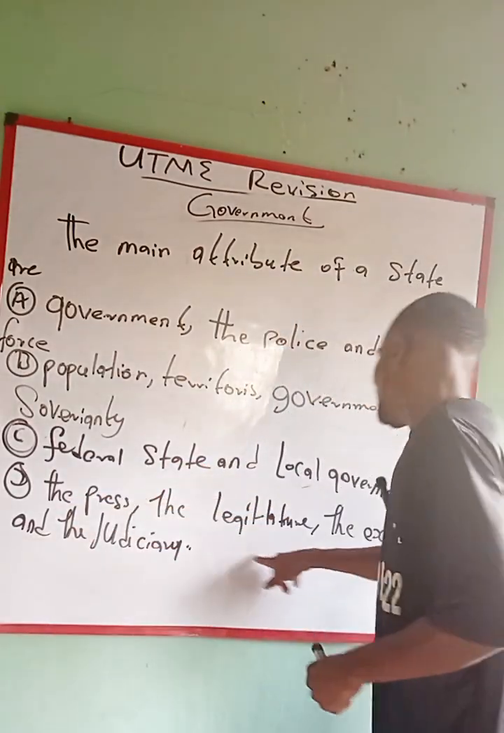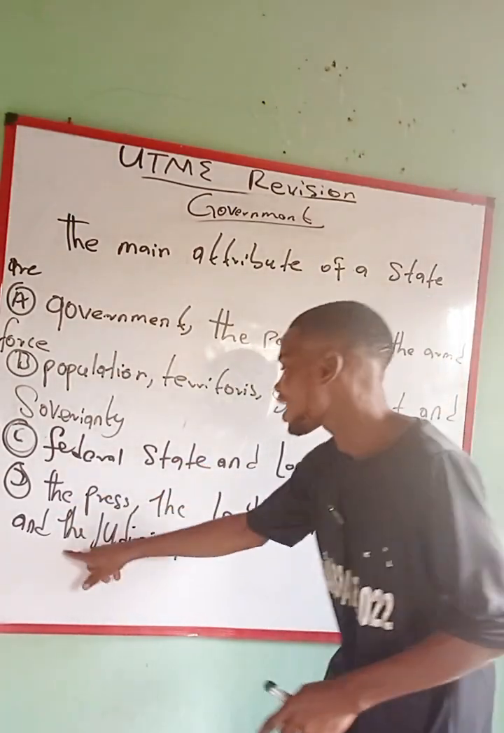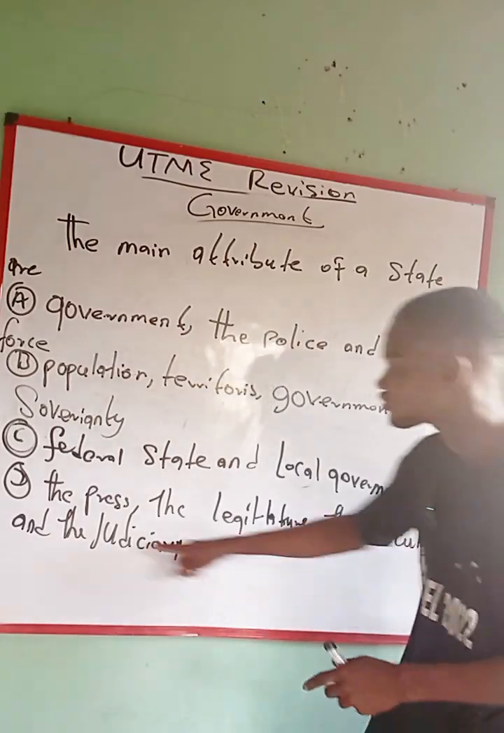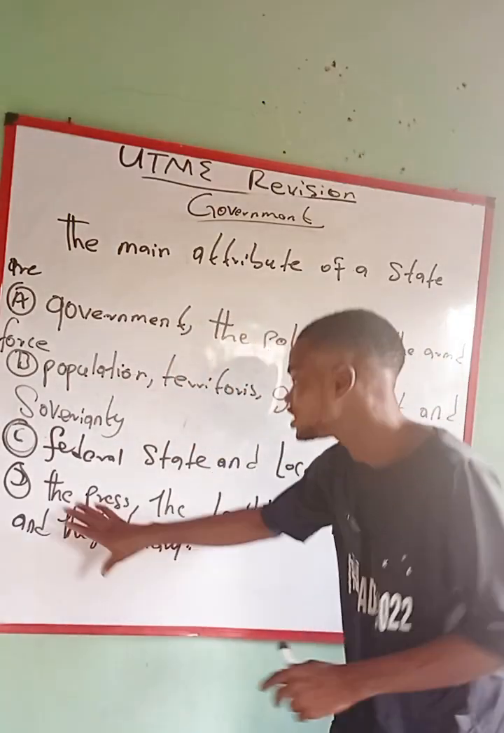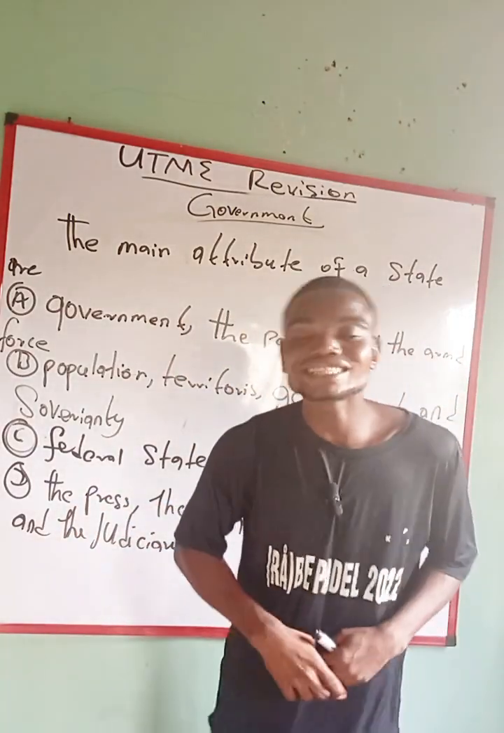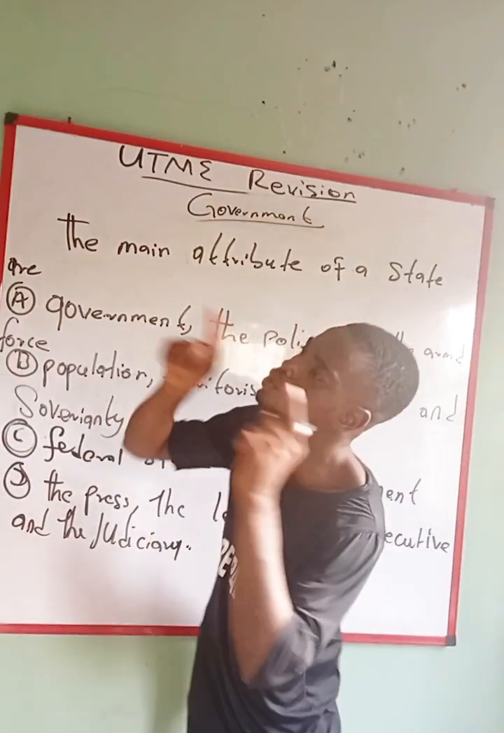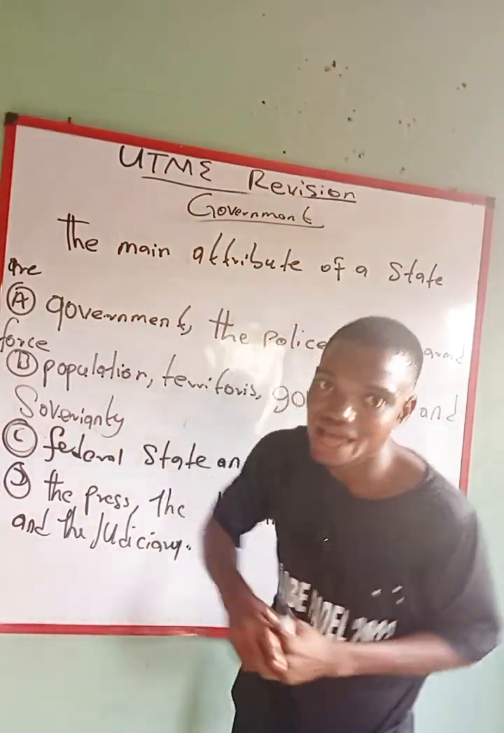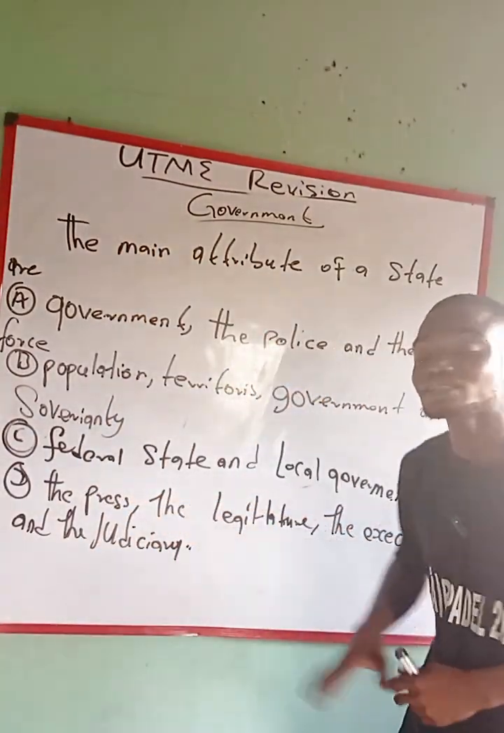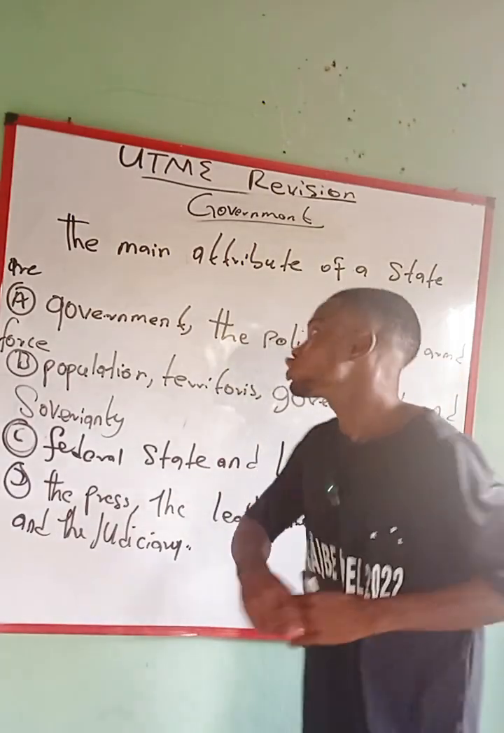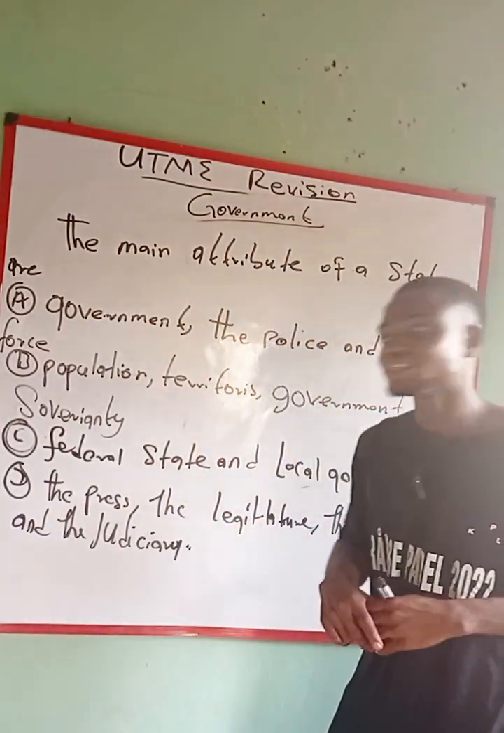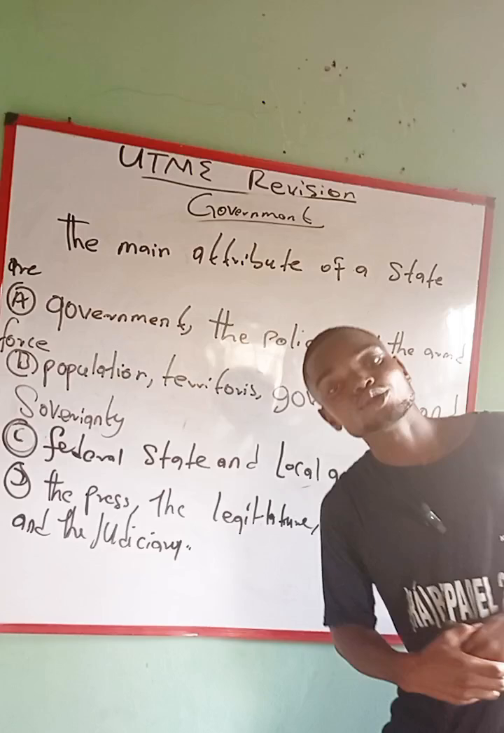Option D, the press, the legislation, the executive and the judiciary. All of this you have in option D is telling you what? It's telling you the people that are exercising power in a state. So this cannot be the attribute of a state. Now, the correct answer is option B.